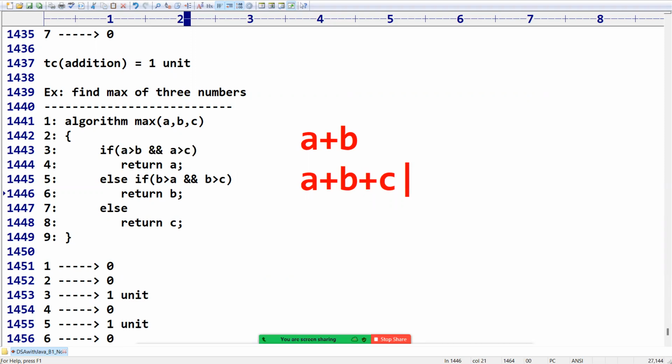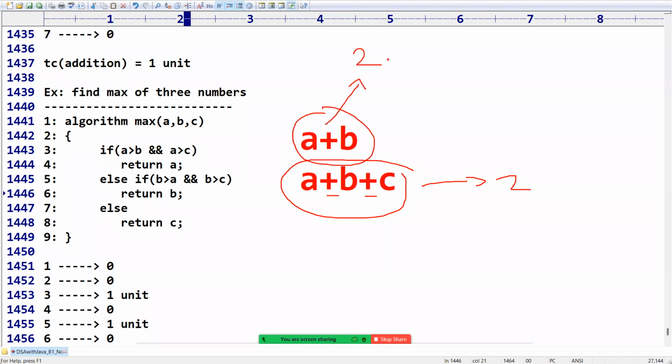Also 1 unit. Then here we use 2 plus operators, right? Then it should take 2 units, right? Because it is an expression. Okay. Internally, how is this evaluation going to happen? A value, then operator, B value, result.